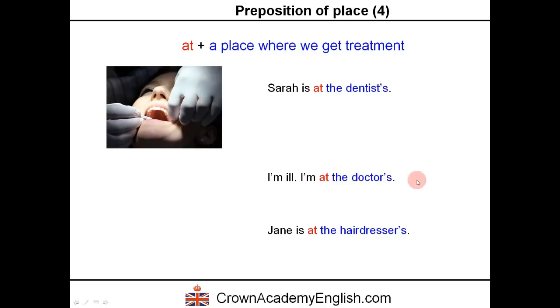But again, we don't bother with the word surgery, but we still keep the possessive. And here the full sentence would be, Jane is at the hairdresser's shop. Okay, shop. The shop of the hairdresser. But we don't need to bother with the word shop, but we still keep the possessive. So just remember that when you write it, to write it with an apostrophe. At the dentist's, at the doctor's, at the hairdresser's, apostrophe S everywhere. Okay?